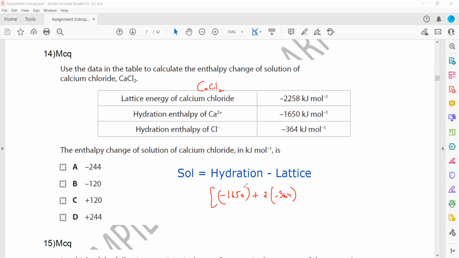Why did I multiply by 2? Because 2 chloride ions are hydrated. So that is hydration minus the lattice energy, which is minus 2258. So this will give us the enthalpy of the solution. If it was like potassium chloride, then only one chloride ion is there, or one positive ion. If two positive ions are there, like they say hydration energy of sodium oxide, in that case the positive ion hydration energy should be multiplied by 2.